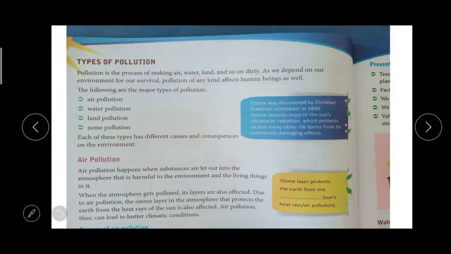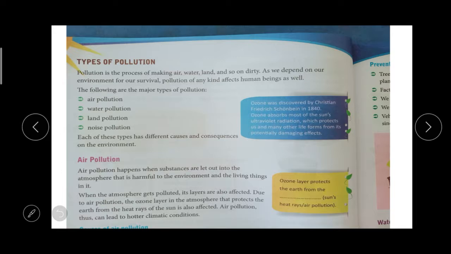Then next, types of pollution. What are the types of pollution? First, what do you mean by pollution? It will make everything dirty. Air, water, land, soil, or anything, it will make dirty, right? Why is there pollution? Who is responsible for this pollution? We people, human beings, are responsible for this pollution.